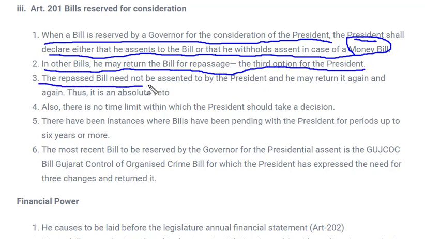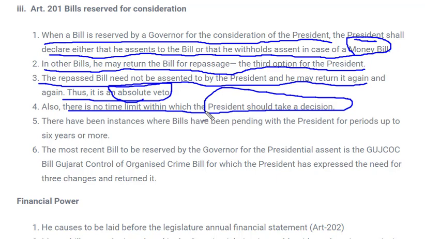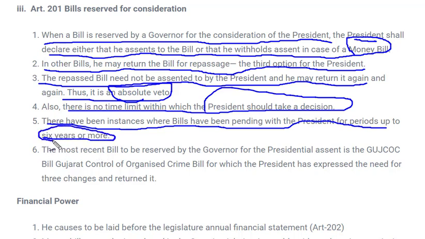Next, the repassed bill need not be assented to by the president, and he may return it again and again. Thus it will have an absolute veto. There was a power of absolute veto for the president that if he wants, he can directly reject the bill, and that would never become an act. And there is no time limit within which the president should take the decision. That means if any bill has been presented to him, he can take whatever time he wants to give his assent. There have been instances where bills have been pending with the president for up to 6 years or more. So there was a certain bill when the governor sought help from the president, and the president kept that bill for more than 6 years to give his assent.